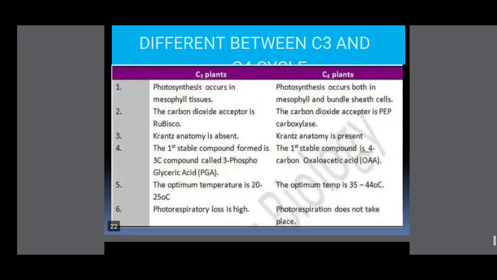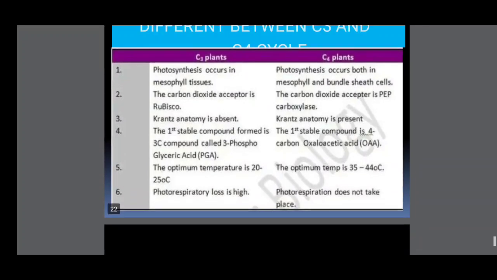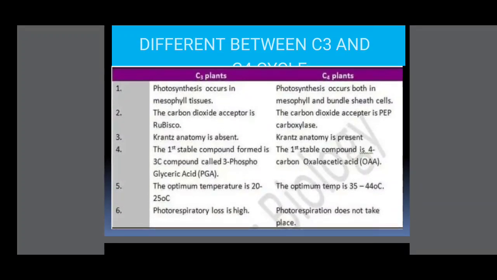of photosynthesis. Differences between the C3 and C4 cycles. The first difference: in the C3 cycle, photosynthesis occurs in the mesophyll tissues. In the C4 cycle, it occurs in both mesophyll and bundle sheath cells. Second difference: in C3 the carbon dioxide acceptor is RuBP. In C4 the carbon dioxide acceptor is PEP. The third difference: the enzyme is Rubisco in C3, and PEP carboxylase in C4. Kranz anatomy is absent in C3 plants and present in C4 plants.